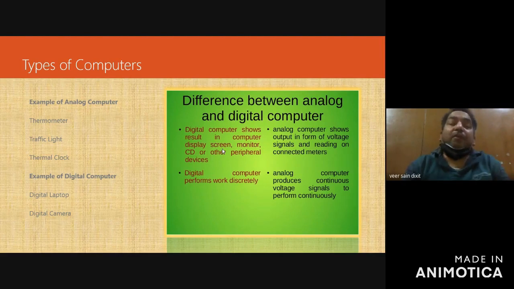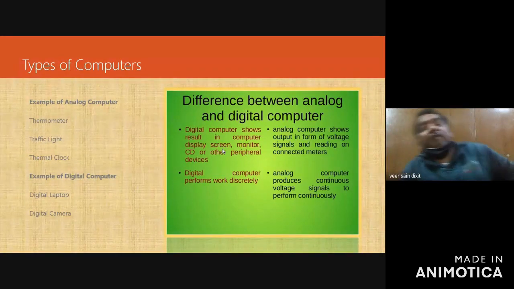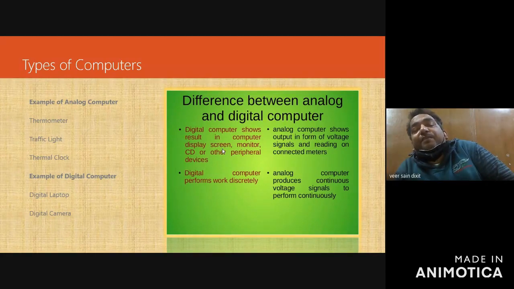That is an example of an analog computer. Traffic light, washing machine, thermal clock, these are examples of analog computers. Examples of digital computers: digital laptop, digital camera, all these are examples of digital computer. But what is the basic difference between these two, analog and digital computer?